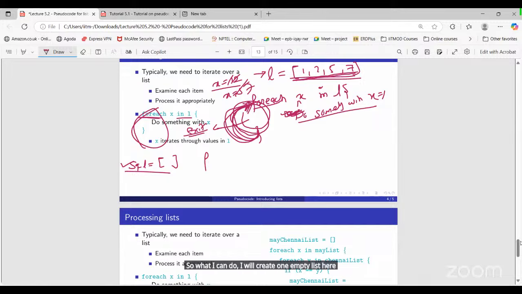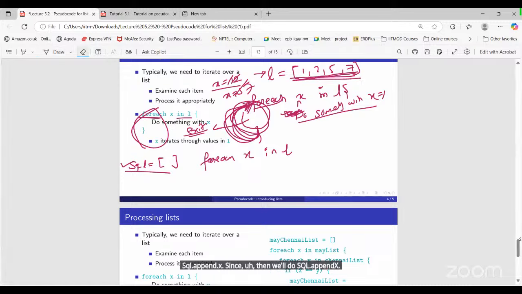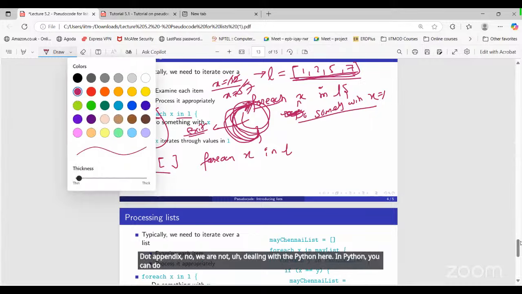I can apply a for loop, for each x in that particular list. What I want to do is sq_L dot append x. Sorry, we are not dealing with Python here, but yes, append x.